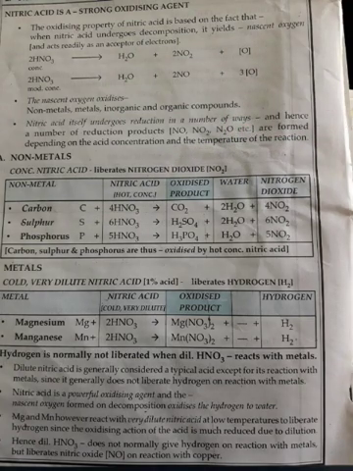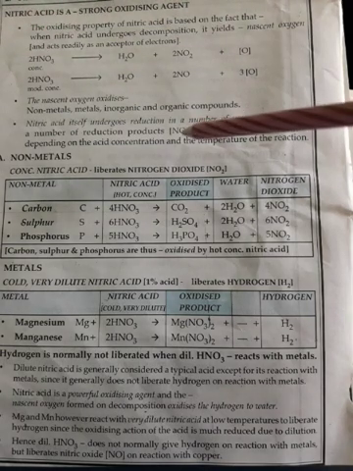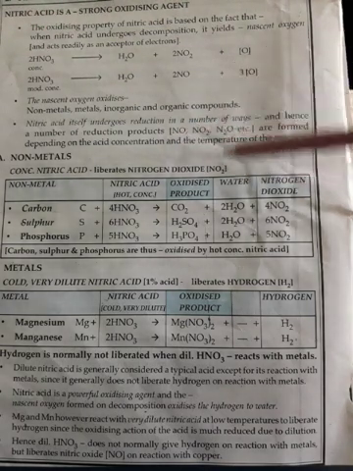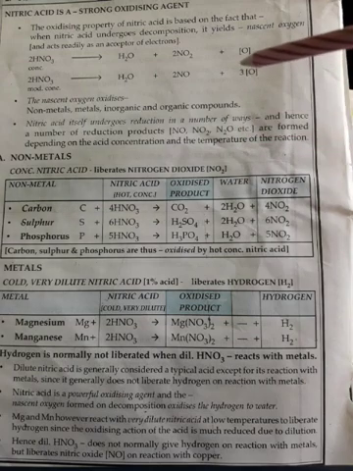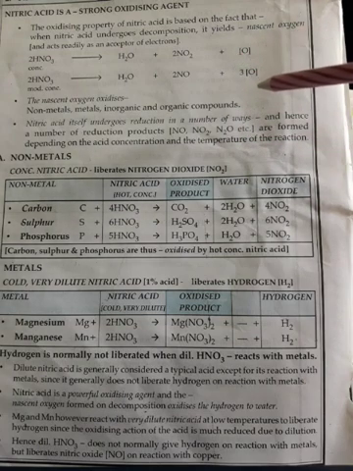If ammonium nitrite, then it will give nitrogen. So these four gases also you should remember. Concentrated will give nitrogen dioxide, dilute acid will give nitric oxide, and nitrous oxide will be given by the decomposition of which compound? Ammonium nitrate. And nitrogen, which compound will give? Ammonium nitrite. Okay, so these also try to remember.